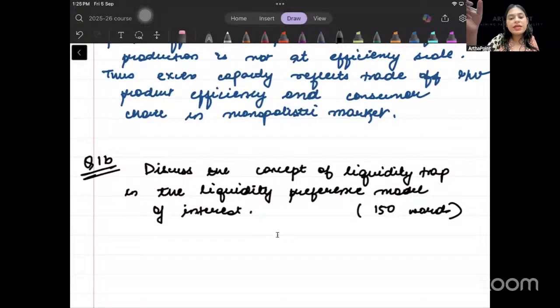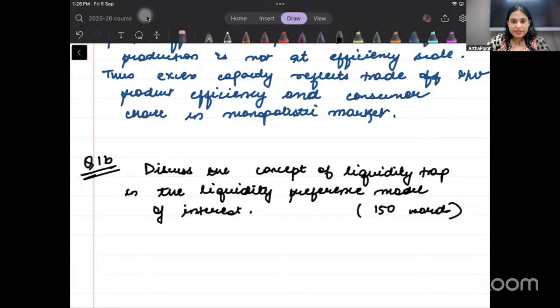And it has also mentioned that we want to do it with reference to what happens to liquidity trap in the liquidity preference model, right? First of all, if I have to answer this question, I must tell that I know who gave this model. That's the beginning point. We all know that the liquidity preference model was given by Keynes, right? But I should not directly say Keynes.